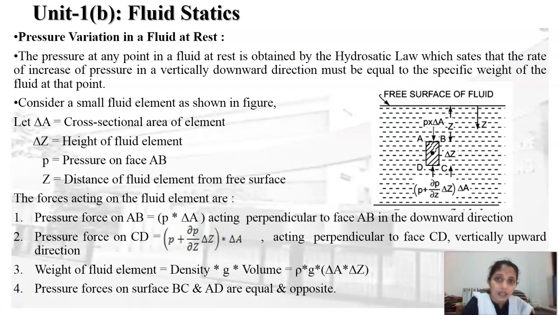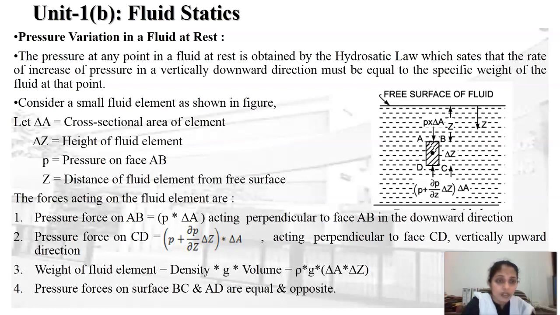The pressure at any point in a fluid at rest is obtained by the hydrostatic law, which states that the rate of increase of pressure in the vertically downward direction must be equal to the specific weight of the fluid at that point. This statement we can derive with this diagram. See this diagram. In this diagram the fluid is considered. In that fluid, ABCD is the fluid element considered, having delta A as the cross-section area and delta Z as the length of this fluid element.